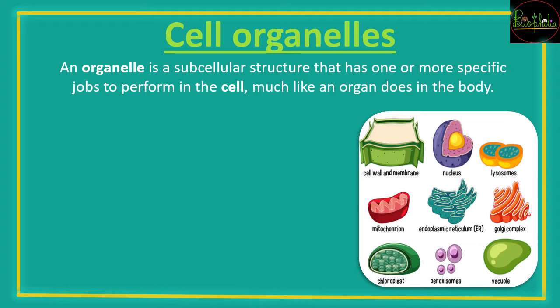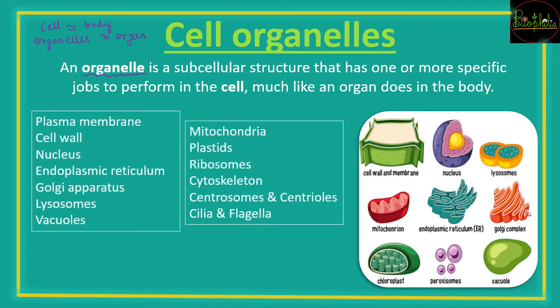जैसे एक organ होता है पूरे body में, वैसे each and every cell has few components that function for their specific jobs. Those are nothing but called organelles. So we are going to discuss in detail the different types of organelles. जैसे पूरे body को एक structure में divide किया जाए, you can compare one cell to the entire body and the organelles to the organs of the body.